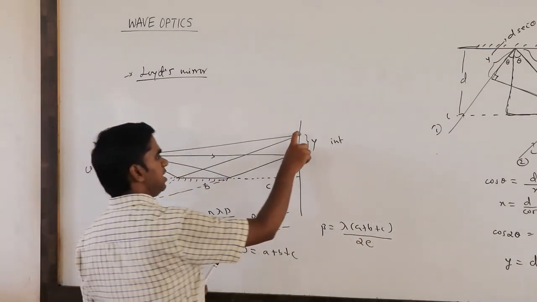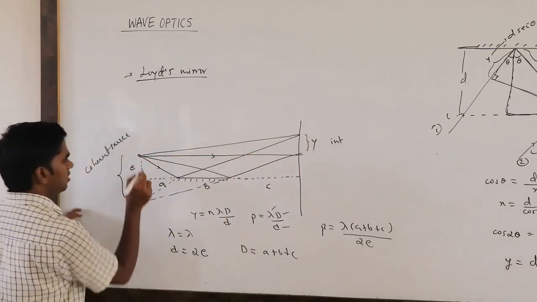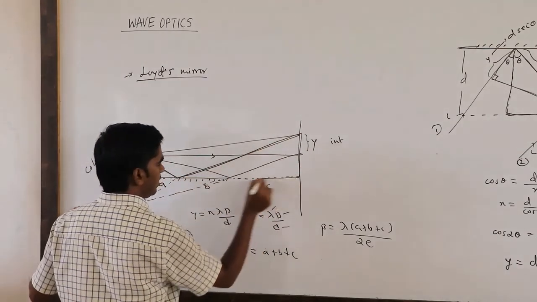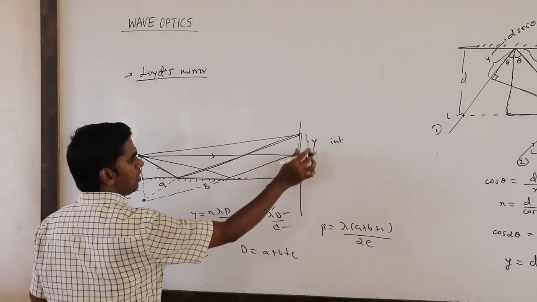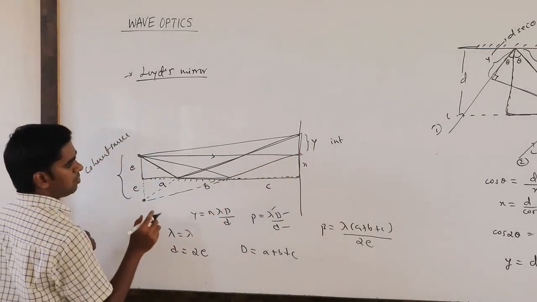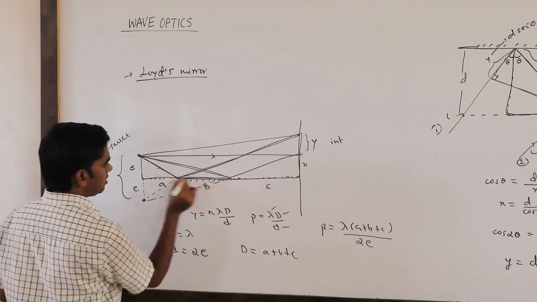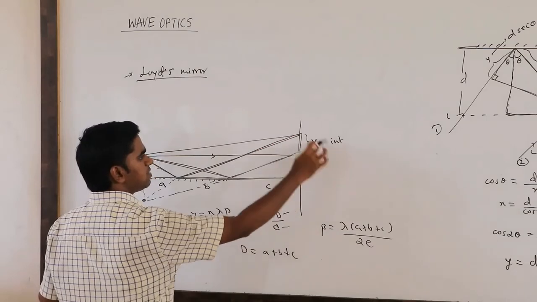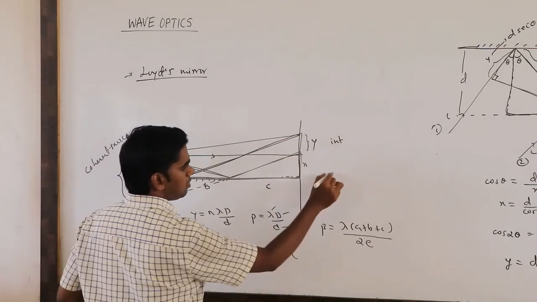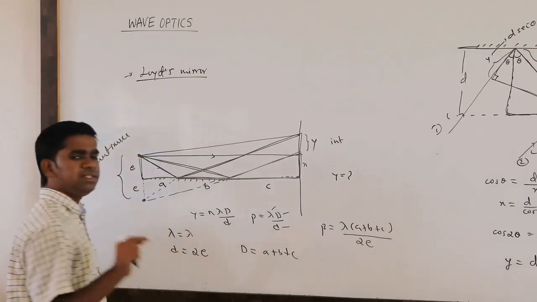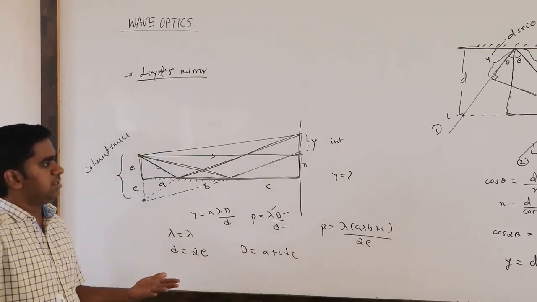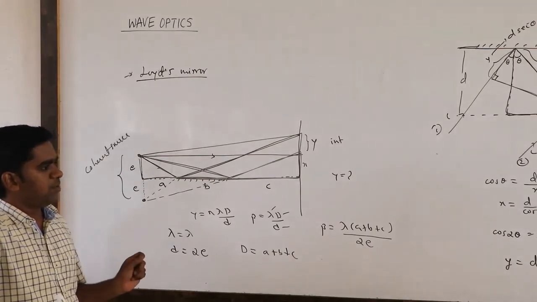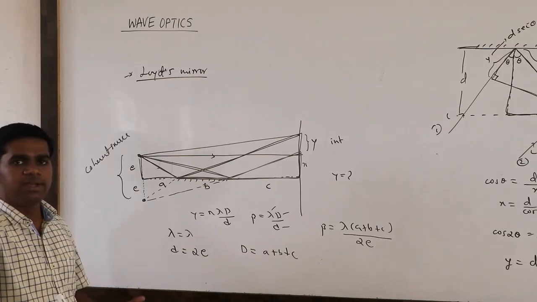If they ask for this distance, that also you can get with the help of similar triangles. This is one similar triangle, e and a you know, and this is another similar triangle, b and c you know. This you can take as y plus x. After that you take one more pair of similar triangles, so you will get x. Then you subtract that x from this y plus x, so you will get the value of y also. That is the region in which you will get the interference pattern. Okay, this is very important as far as YDSE is concerned.